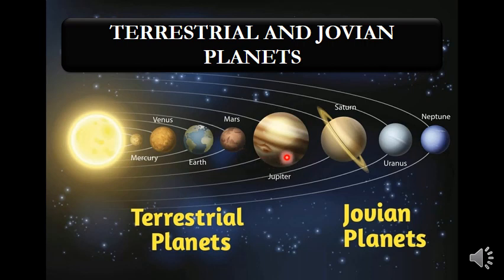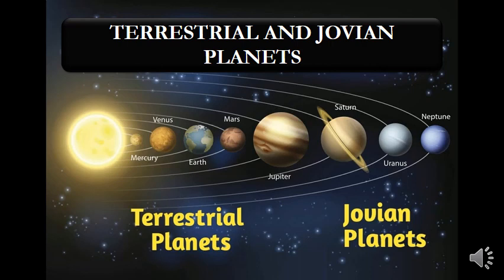Now if you talk about these 4 planets, Jupiter, Saturn, Uranus and Neptune, we call them Jovian planets. Why do we call them Jovian planets? Because these are the gas giants. They are made up of hydrogen, helium and water in different physical states. It can be liquid, gas, or solid ice. There are 3 states: solid, liquid and gas. So this is how we have categorized the 8 planets of our solar system into 2 categories, right?